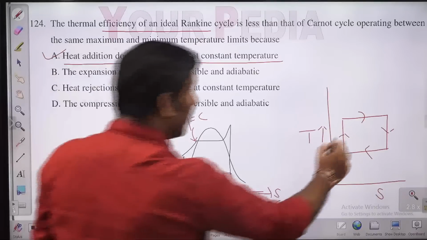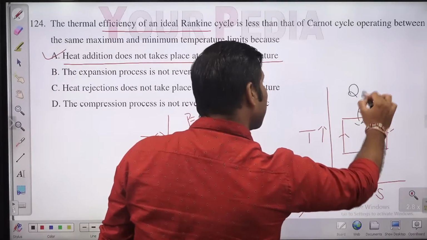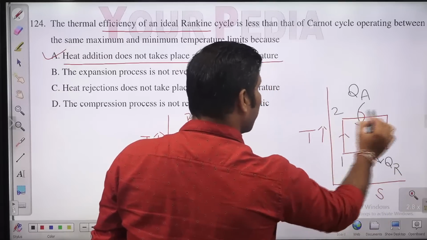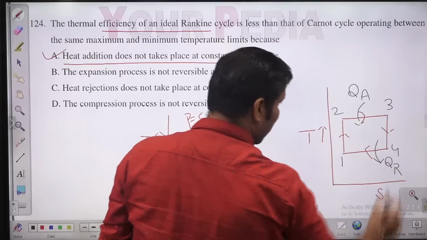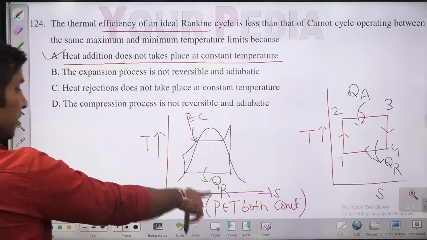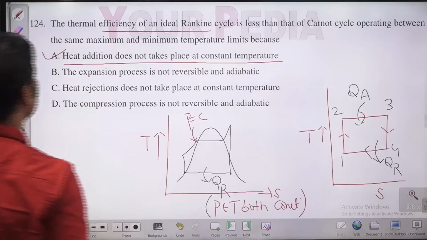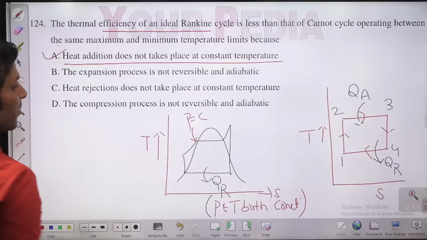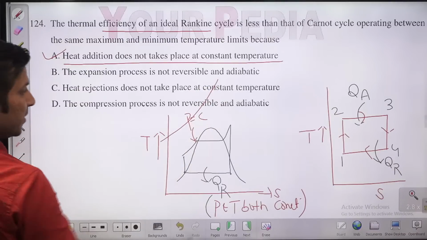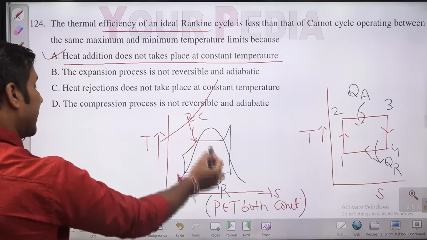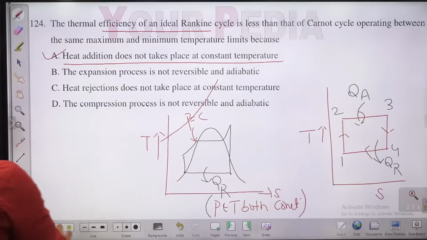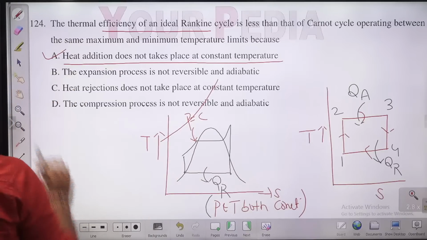In the Carnot cycle, addition takes place at constant temperature and rejection takes place at constant temperature: isentropic compression, then isothermal heat addition, then isentropic expansion, then isothermal heat rejection. Here in the Rankine cycle, the rejection is at constant temperature, but addition is at constant pressure. That causes irreversibility because there is a temperature difference between the flue gas and the water. Due to the finite temperature difference between the flue gases and water, there are external irreversibilities in the boiler. So A is the answer.